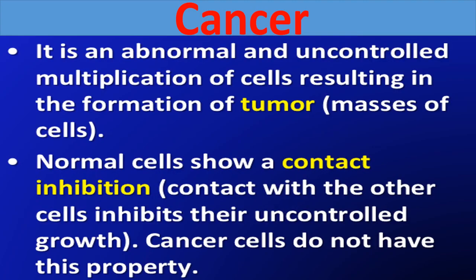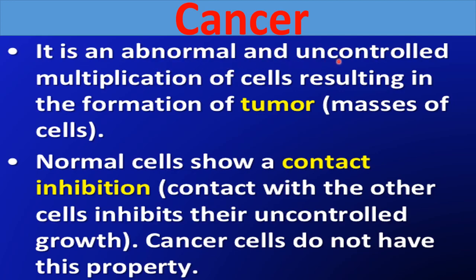So first of all, what is cancer? It is an abnormal and uncontrolled multiplication of cells. Normally, the cells present in our body show multiplication, meaning cells undergo division, but in a controlled manner, right? Such cells which show controlled division are called normal cells, but here abnormal cells are showing uncontrolled multiplication, right? That's why these are cancerous cells.